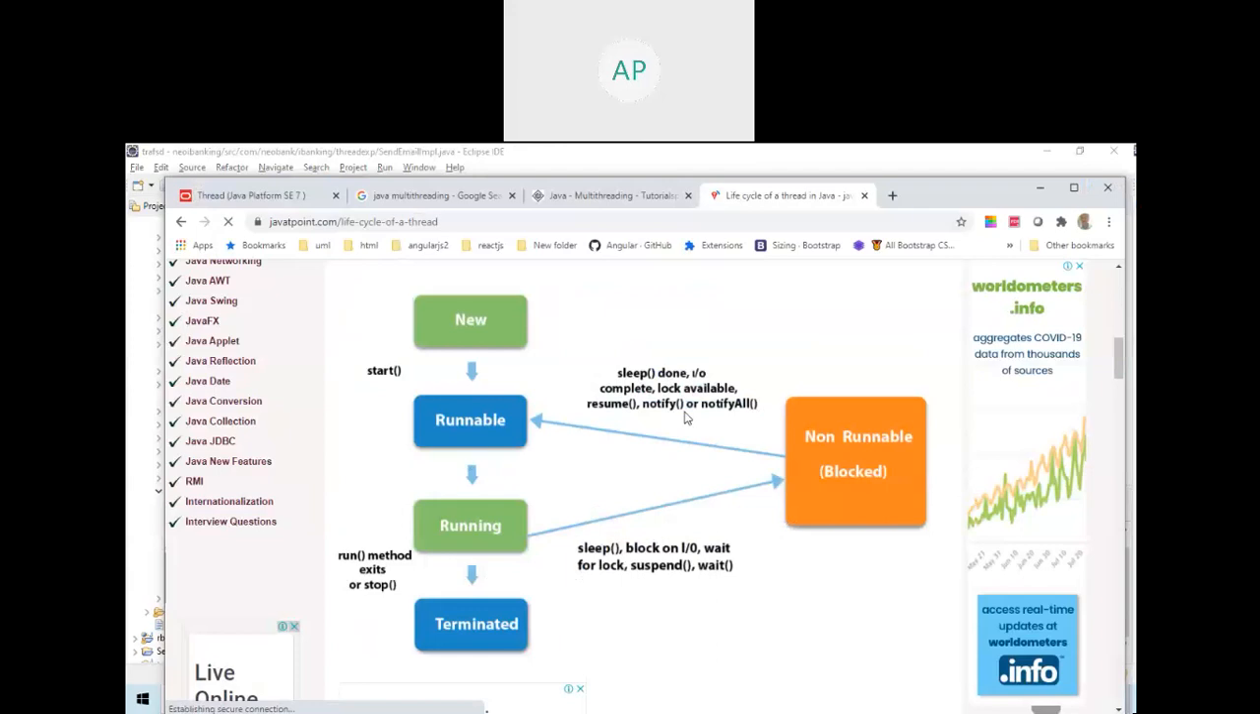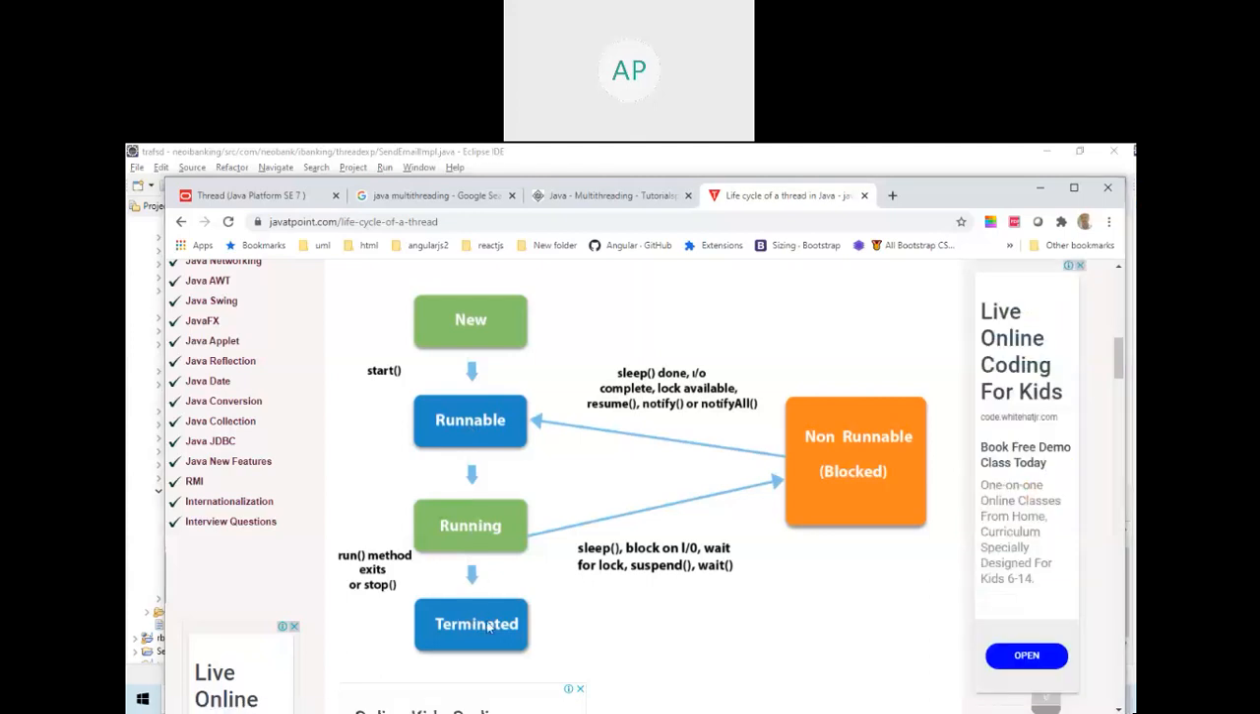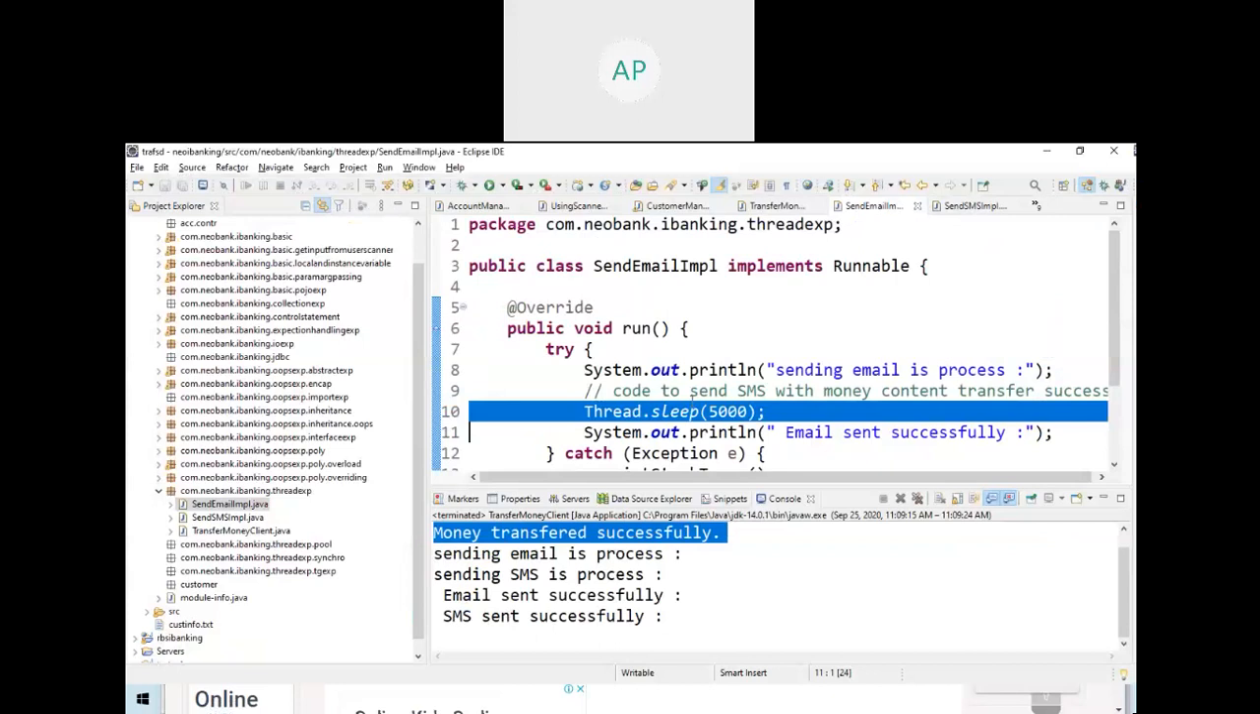See here, when you create, here it is new. After this line, runnable. New, runnable. After this line, this is blocked, meaning it is sleeping for 700 nanoseconds. Once the 700 nanoseconds completes, it will go to runnable mode, then it will go to running mode, then finish.